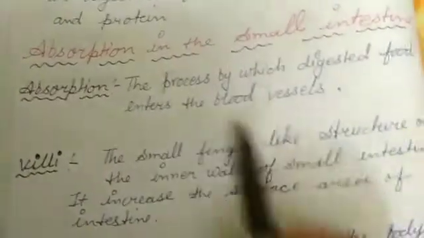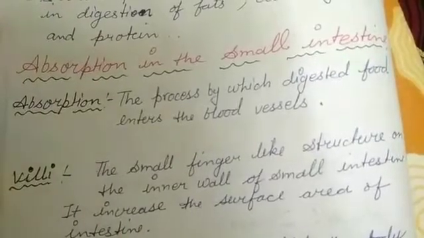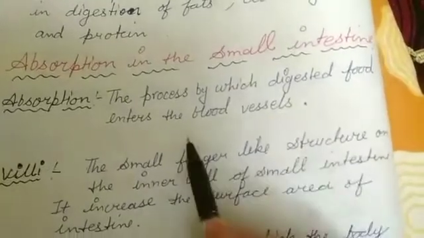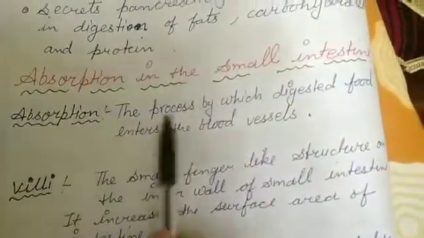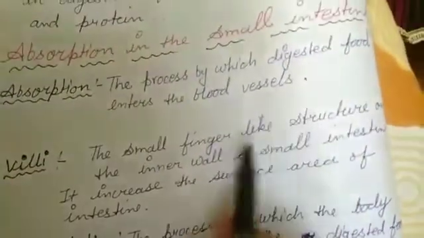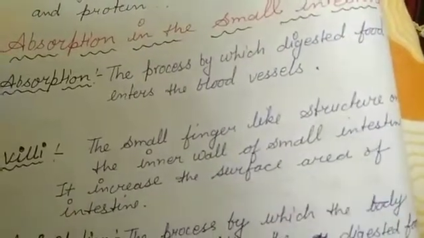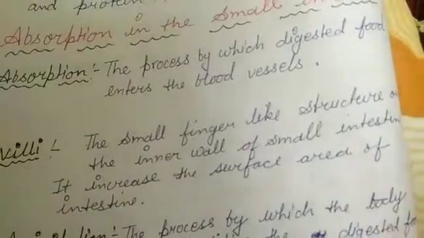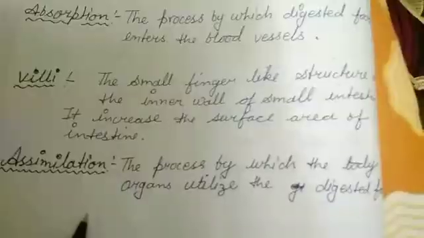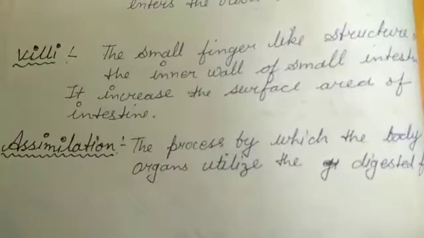Now, our next topic is absorption in the small intestine. The digested food now passes into the blood vessels in the walls of the small intestine. Absorption is the process by which digested food enters the blood vessels. The inner walls of the small intestine have thousands of finger-like outgrowths called villi. These villi increase the surface area of the intestine.